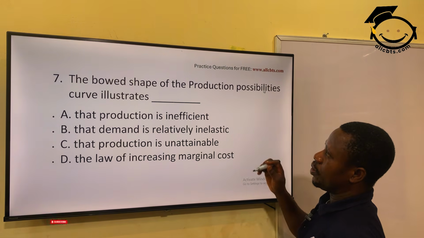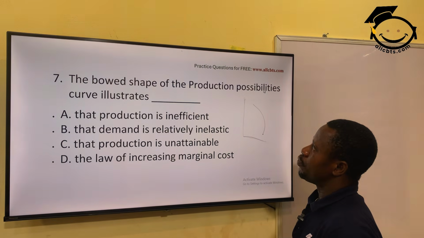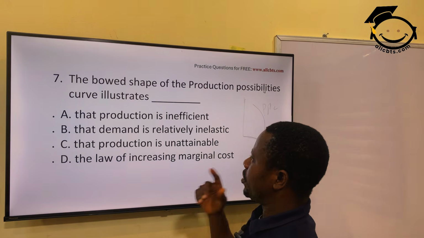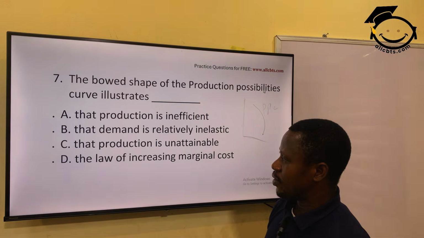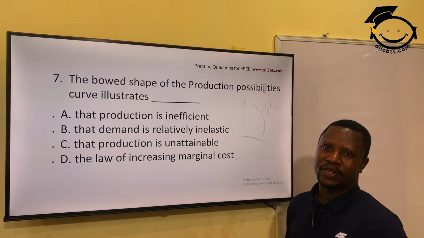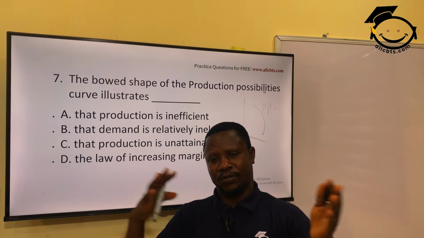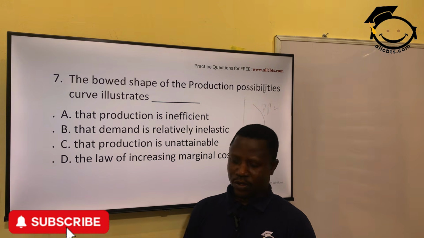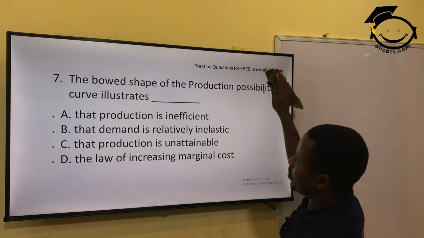The bow shape of the production possibility curve, PPC, illustrates that production is inefficient, that demand is relatively inelastic, that production is unattainable, or the law of increasing marginal cost. The answer is the law of increasing marginal cost. You know that PPC is talking about the combination of production of two items at the same time. So when you produce more of one, you have production of less of the other. So increasing marginal cost.